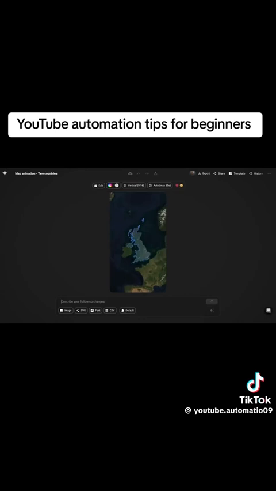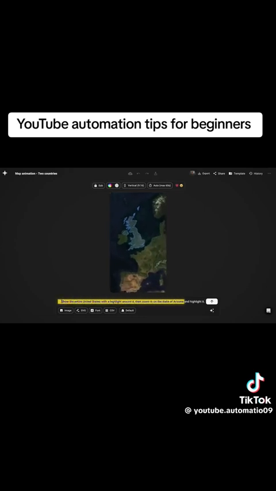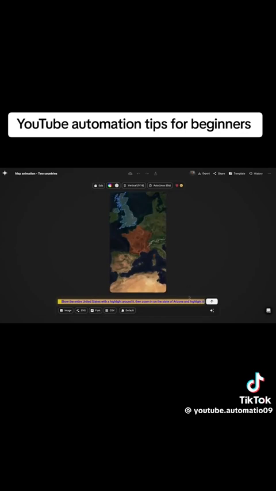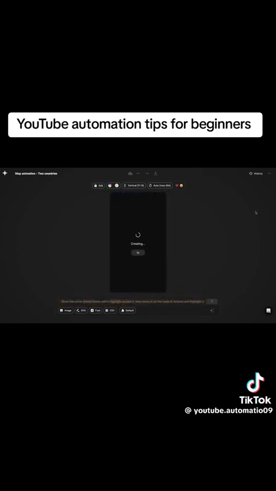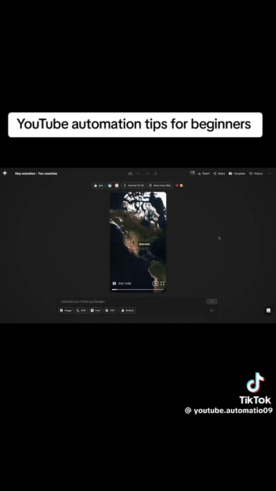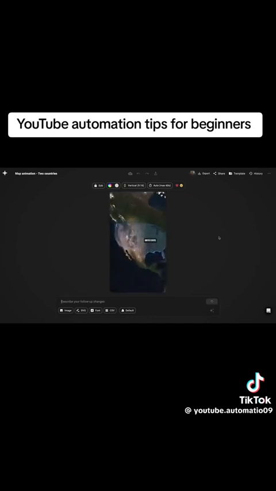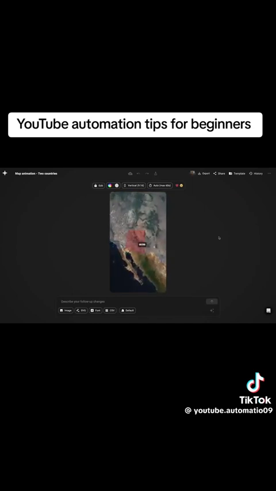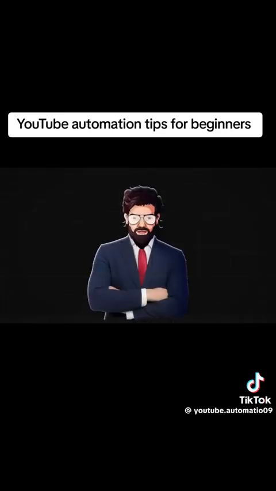So to go ahead and create this animation, you want to enter a prompt that looks something like this. Show the entire United States with a highlight around it, then zoom in on the state of Arizona and highlight it. And within a few seconds, Hera's going to generate the exact animation that we asked for. And as you can see, the animation looks really smooth and the highlights are accurate. This animation itself would have taken a minimum of like 2 to 3 hours just to create manually in After Effects. So this tool is a real game changer, because now you can prioritize uploading a lot more frequently